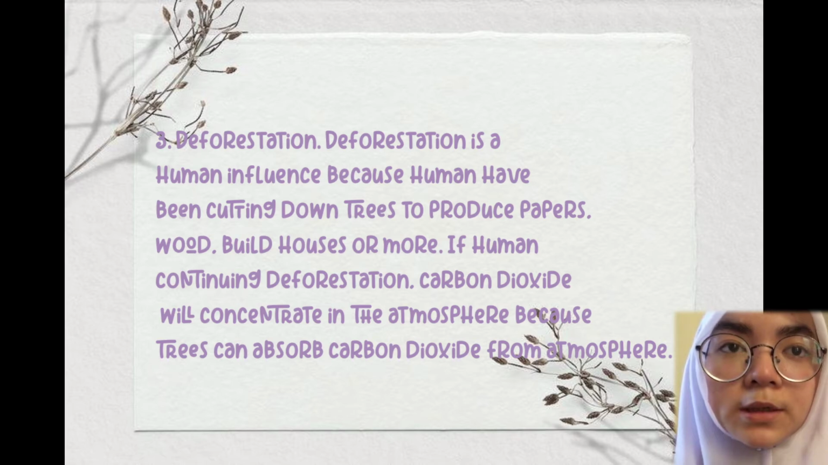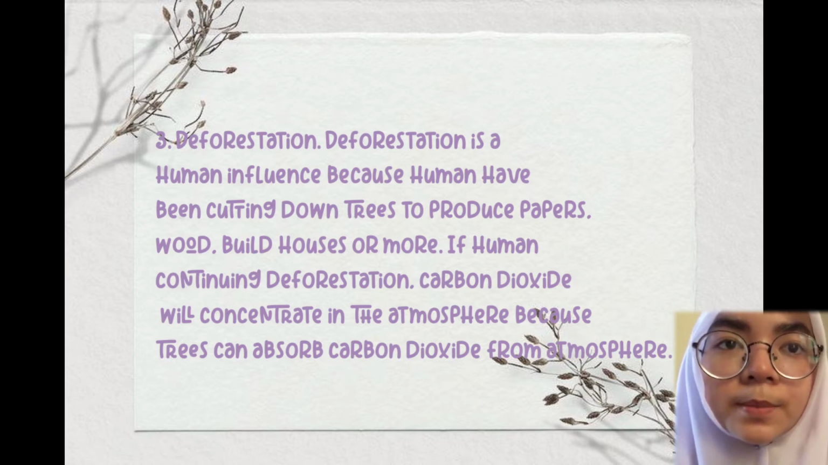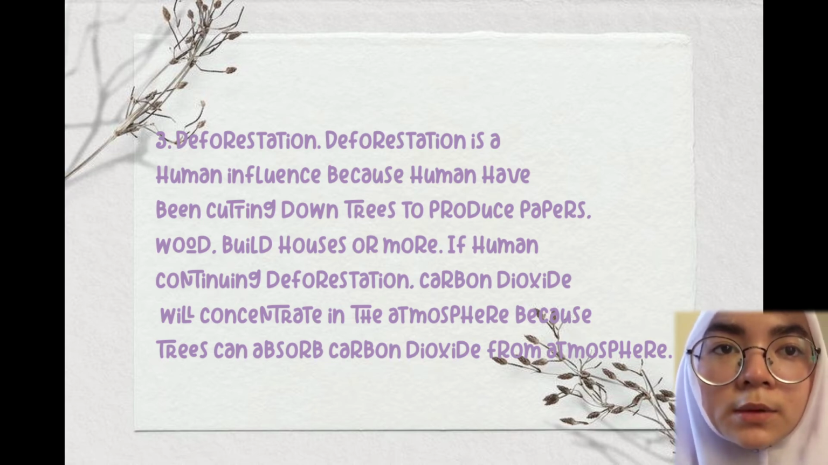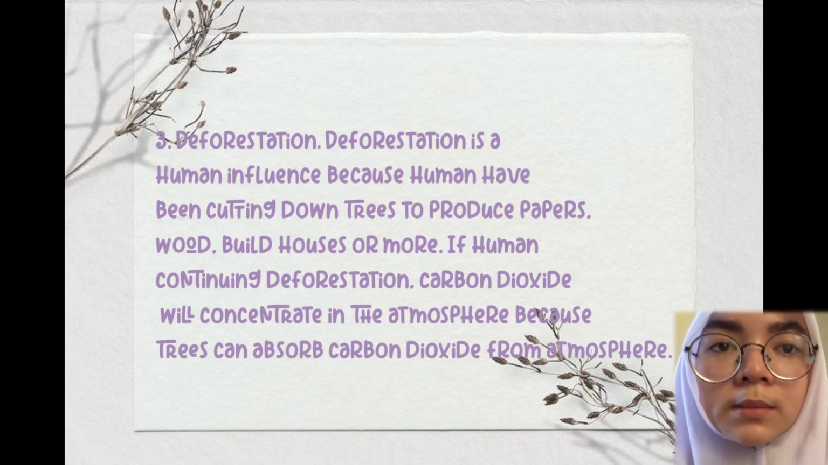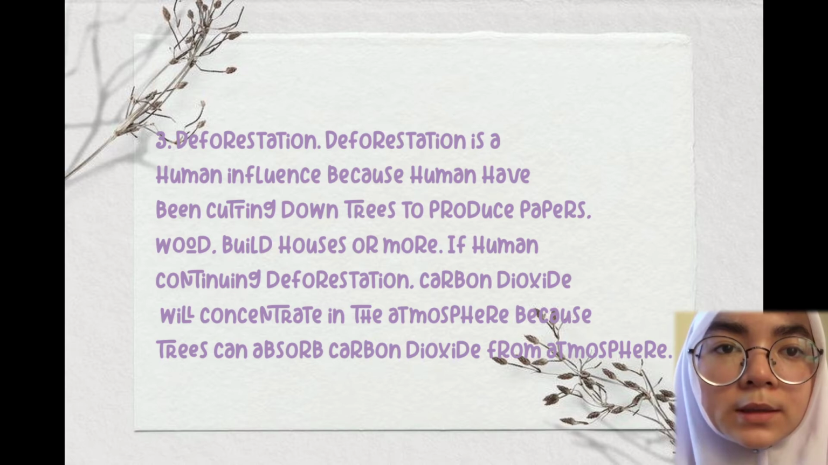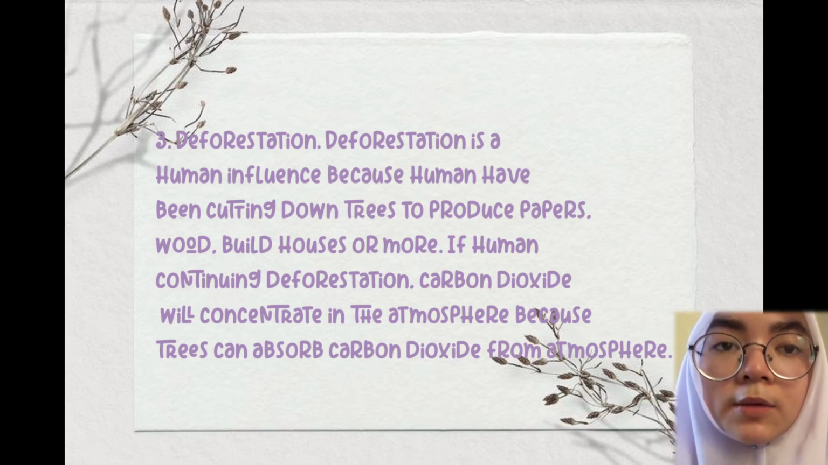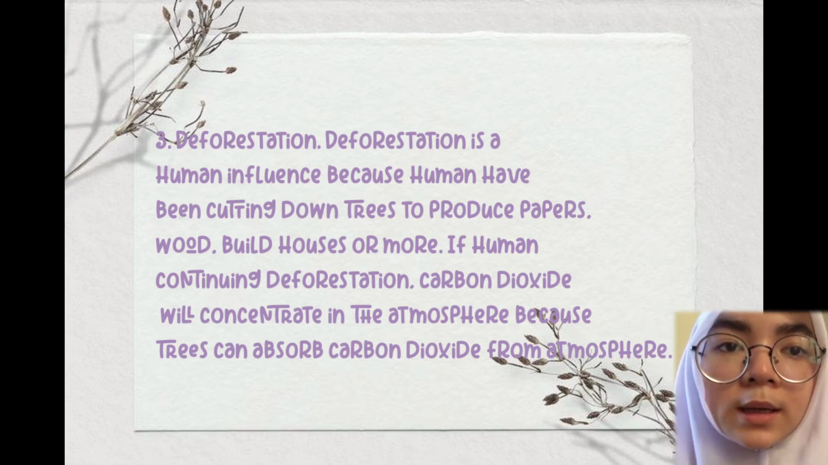Next is the most common issue, that is deforestation. Deforestation is a human influence because humans have been cutting down trees to produce paper, food, wood houses, or more. If humans continue deforestation, carbon dioxide will concentrate in the atmosphere because trees can absorb carbon dioxide from the atmosphere. Besides, humans also release carbon dioxide when they breathe. Therefore, millions of people breathing have released carbon dioxide into the atmosphere. If humans continue deforestation, the carbon dioxide released by human breathing will stay in the atmosphere.